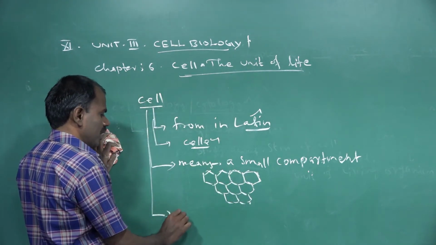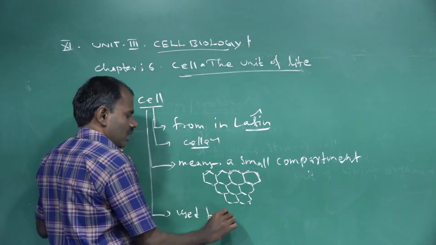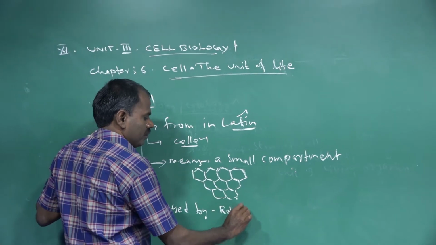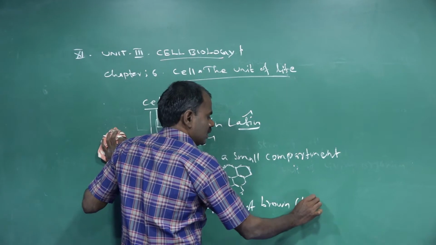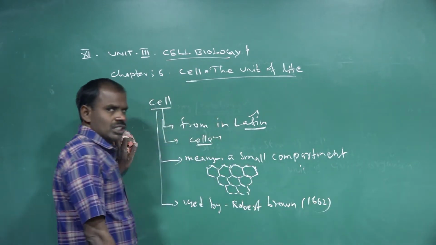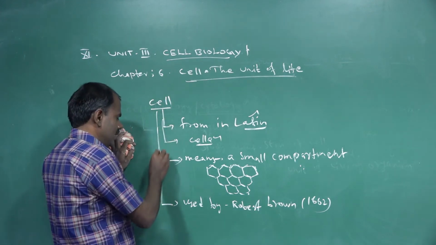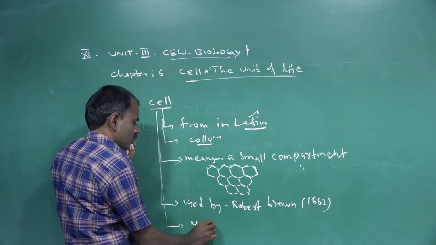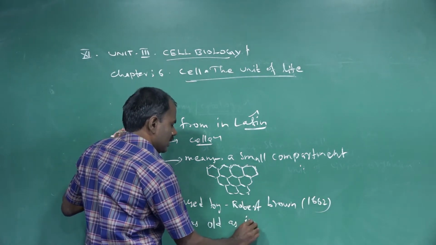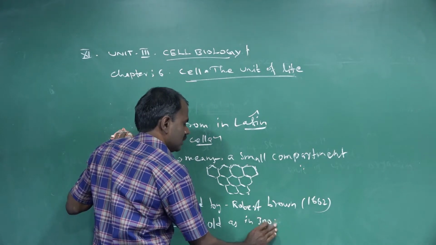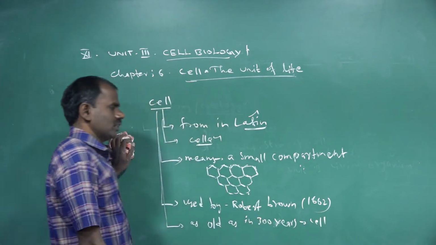Next, the term cell was first used by Robert Brown in the year 1662. Therefore, the cell is as old as 300 years. That is called a cell, the first introduction of this cell.